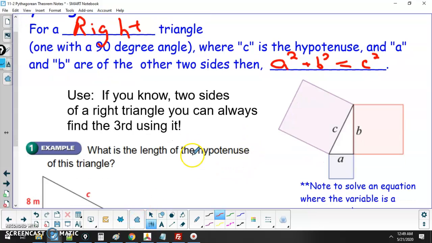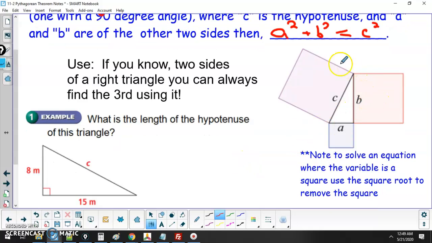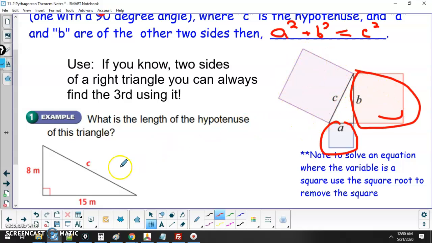So let's go ahead and use this theorem. Pictorially, what this actually means is, if you take the area here and add it to the area here, you get the area of this square here. A squared, which is a square's worth of area, plus B squared, which is a square's worth of area, is equal to C squared, which is a square's worth of area.